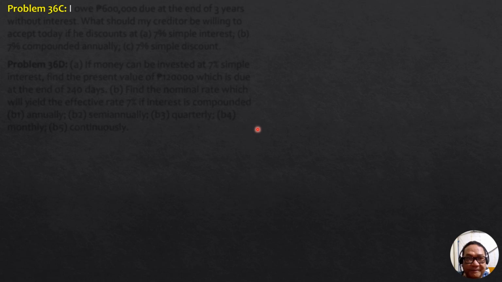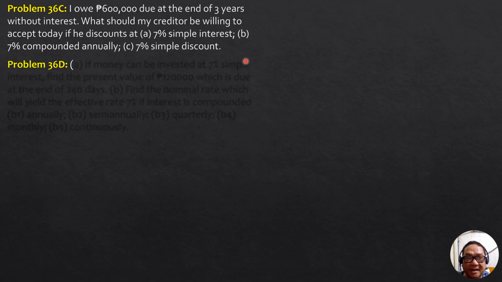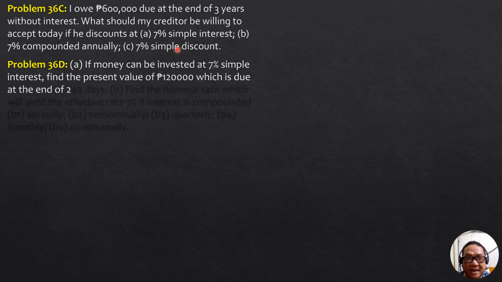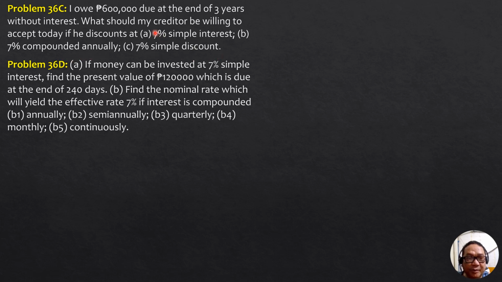So problem 36C, I owe 600,000 pesos due at the end of 3 years without interest. What should my creditor be willing to accept today if he discounts at A, 7% simple interest, B, 7% compounded annually, and C, 7% simple discount? So we're looking for the present worth of this future worth 600,000 pesos, considering these different cases.